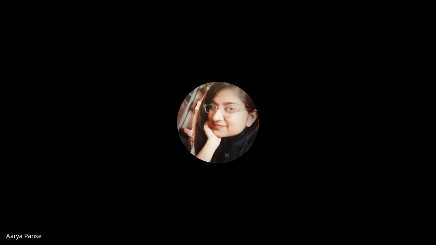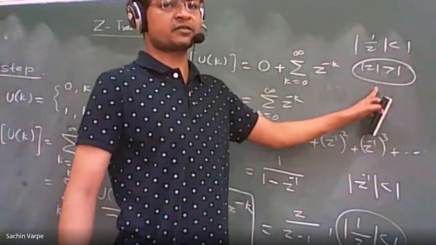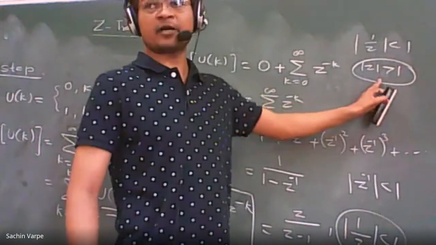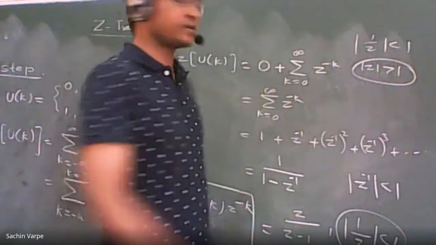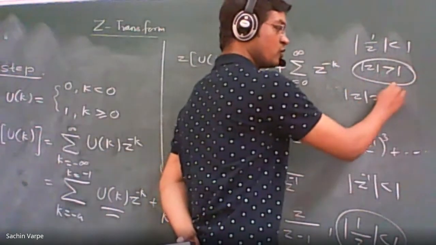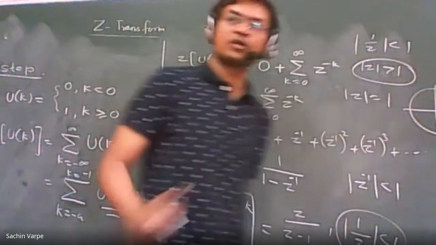So what does it represent? It is the exterior part of the circle. You have seen mod z equal to 1, what is it? It is a unit circle, right? Mod z equal to 1 is a unit circle.